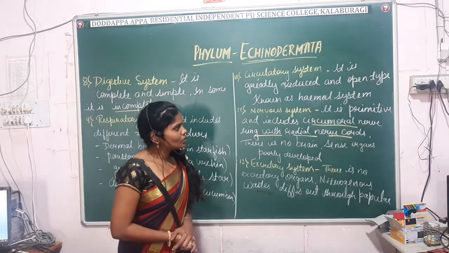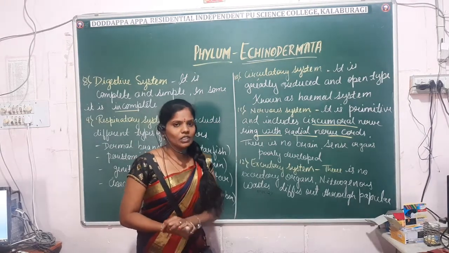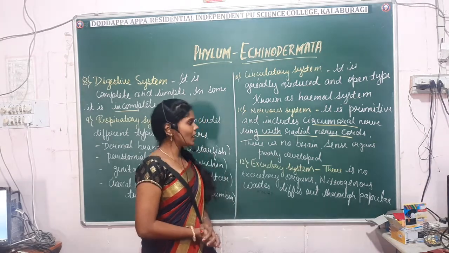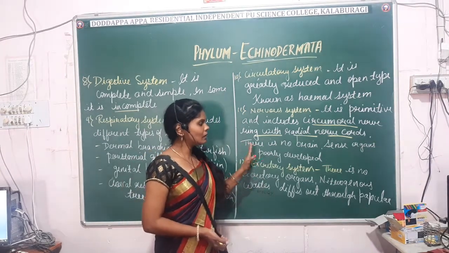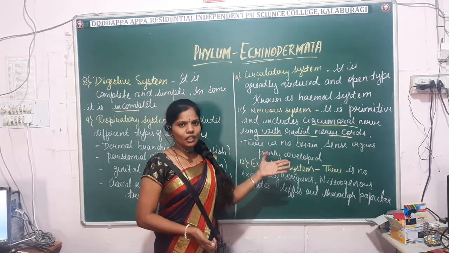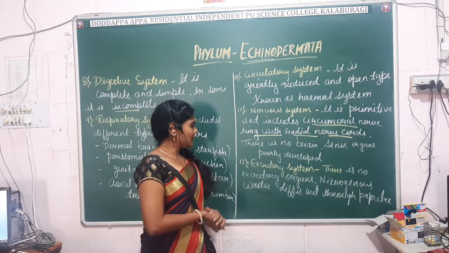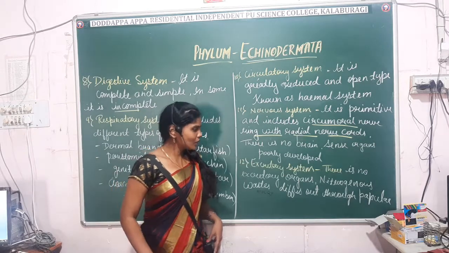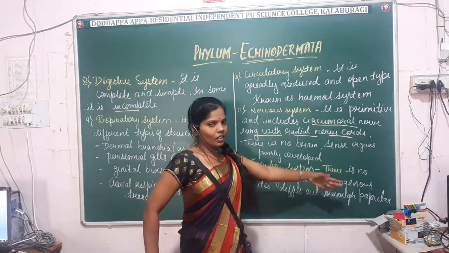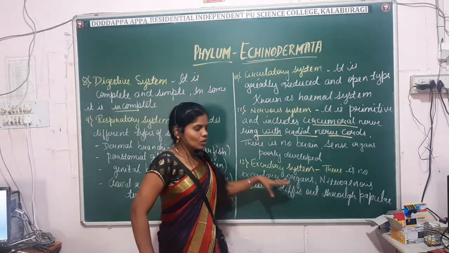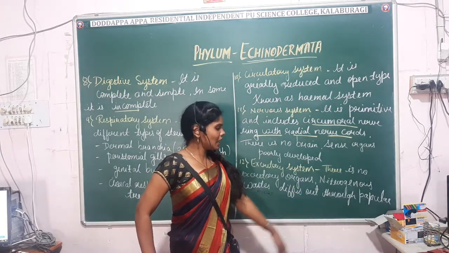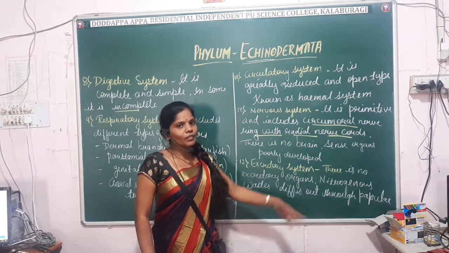And the nervous system is primitive, it includes the circumoral nerve ring with radial nerve cords, there is no development of the brain, and the sense organs are poorly developed. Okay, and next comes the excretory system. There are no excretory organs, but the nitrogenous waste diffuses out through the papulae.